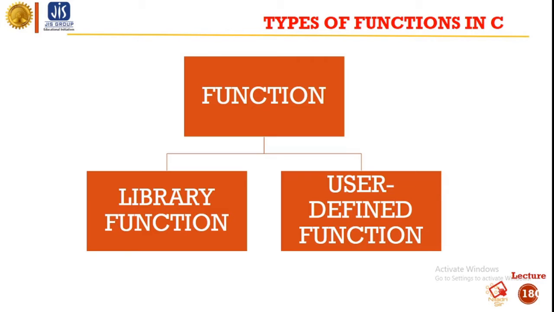These are all library functions. And user defined functions are those functions which are created by the user according to their requirement.